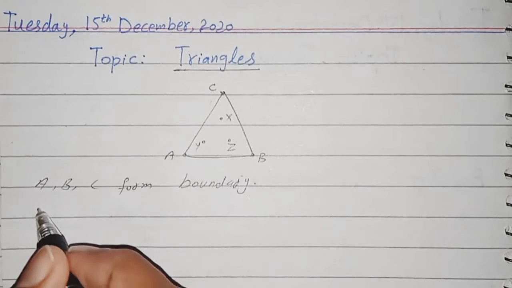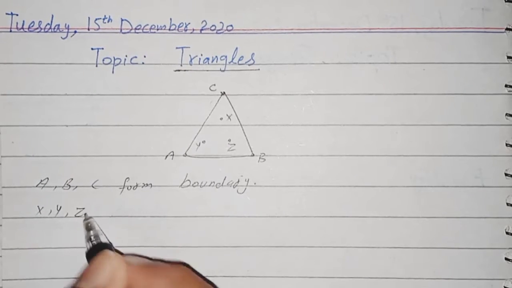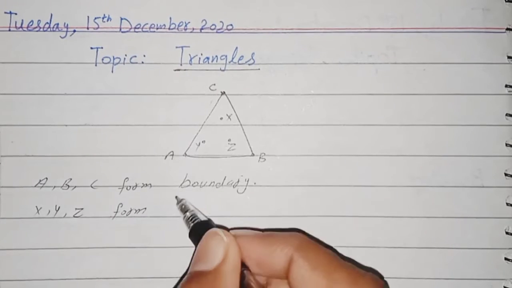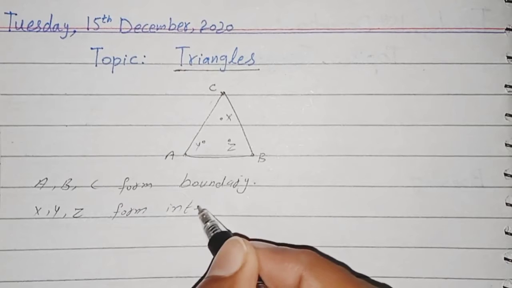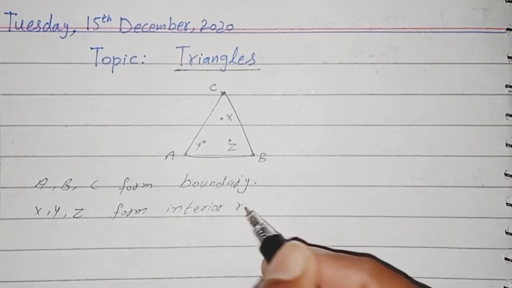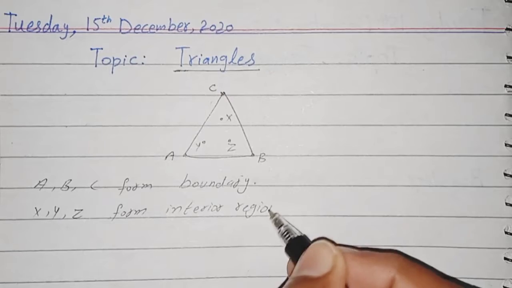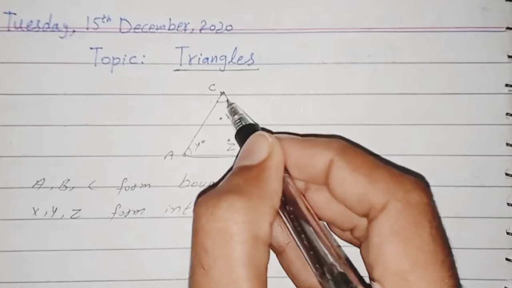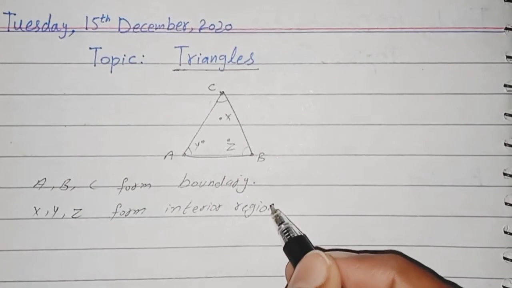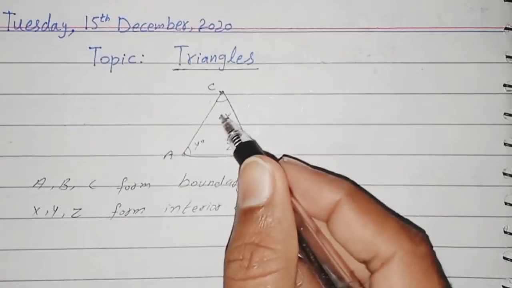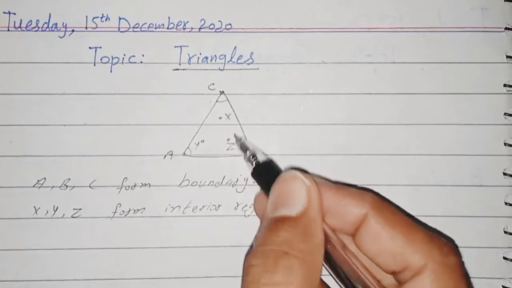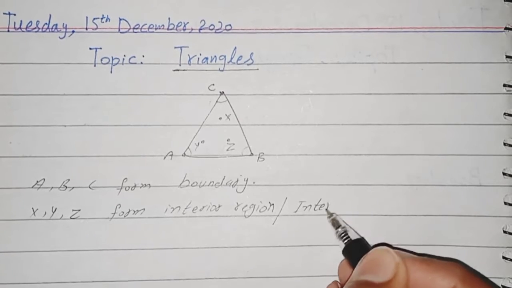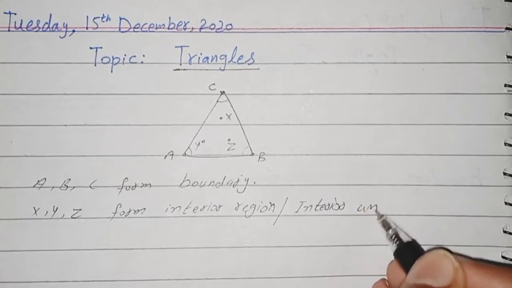So X, Y, Z form the interior region, and if they make angles, for example this angle, this angle, this angle, those are interior angles. Interior points that make angles are interior angles.